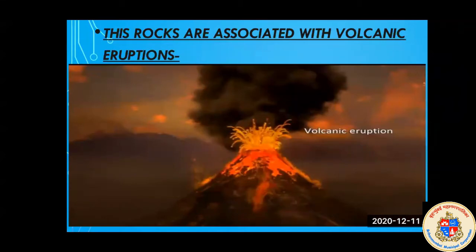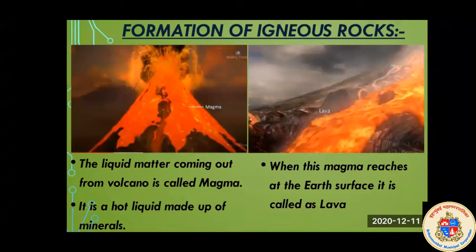These rocks are associated with volcanic eruptions. They are formed through volcanic eruptions. So how are they formed? See, formation of igneous rock. In the first picture and second picture, you are seeing different pictures, right? In the first picture, you will see something called magma. What is magma? The liquid matter coming out from a volcano is called magma.